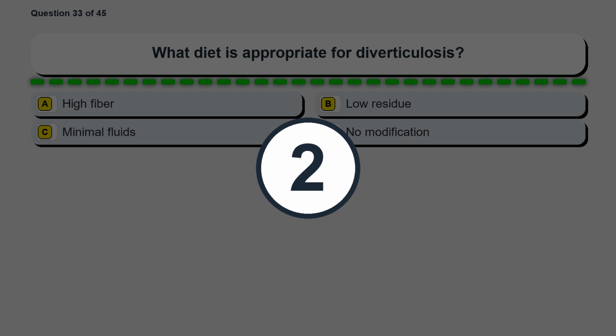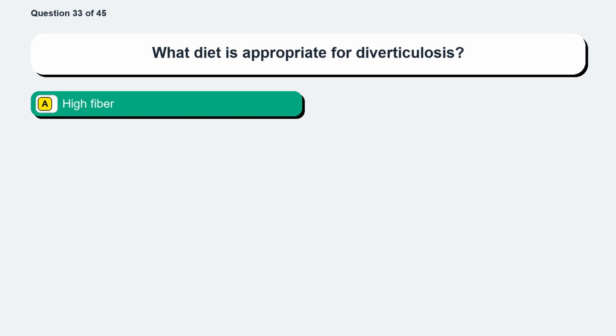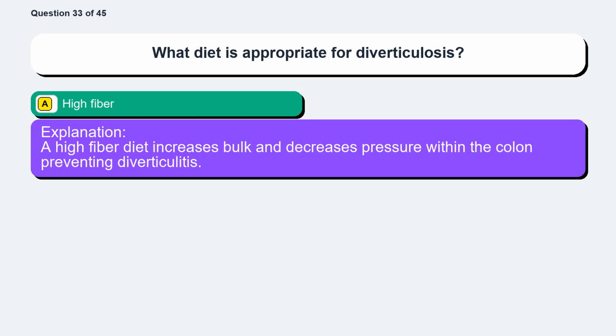The correct answer is option A, high fiber. A high fiber diet increases bulk and decreases pressure within the colon, preventing diverticulitis.